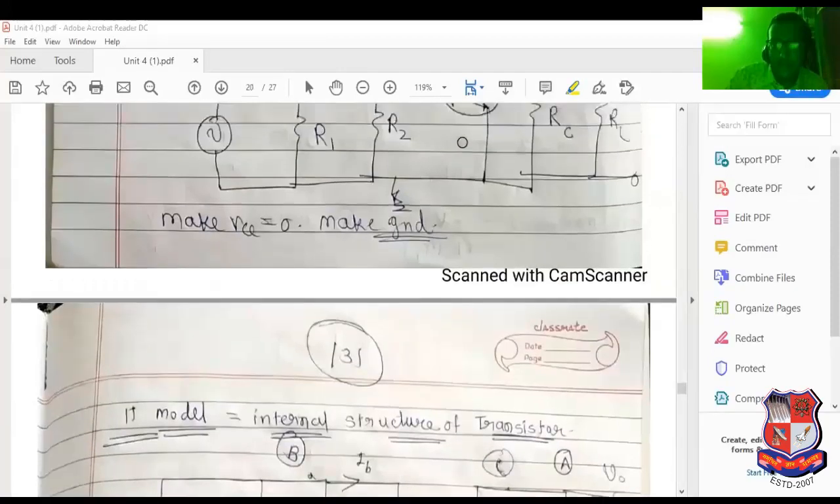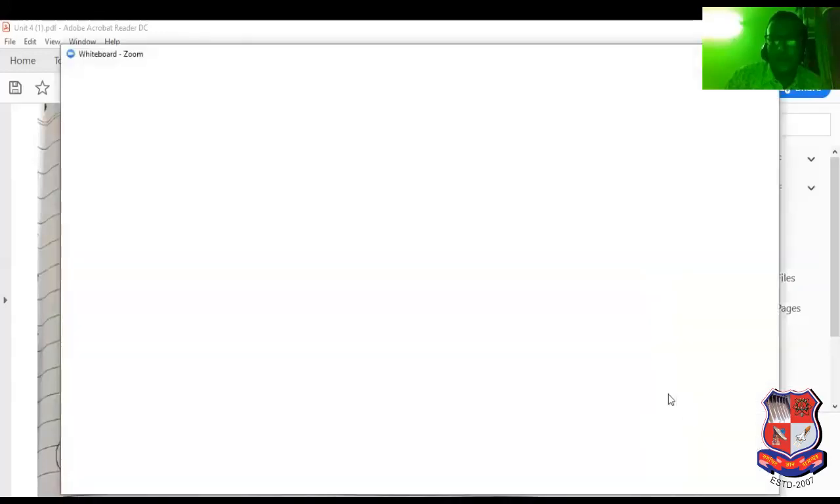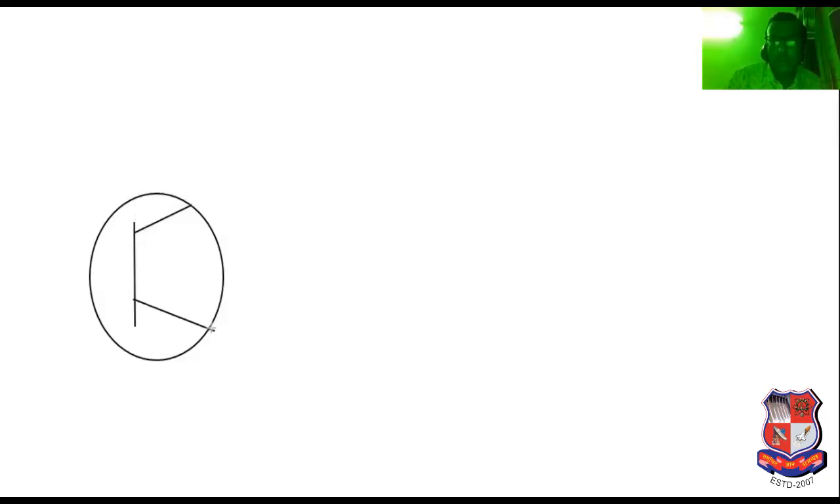Now the transistor can be represented in terms of the pi model. Why have I converted this? Because we want to determine voltage gain and current gain. So here I have sketched the symbol of the transistor.